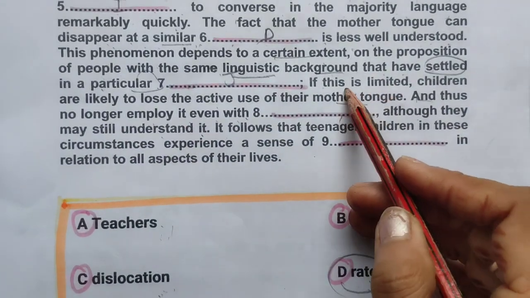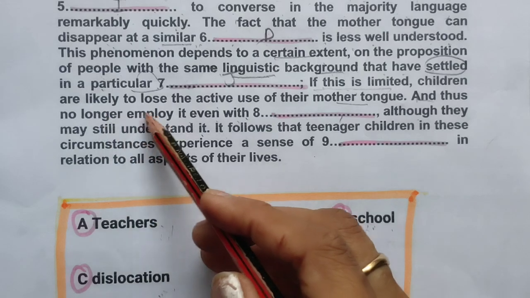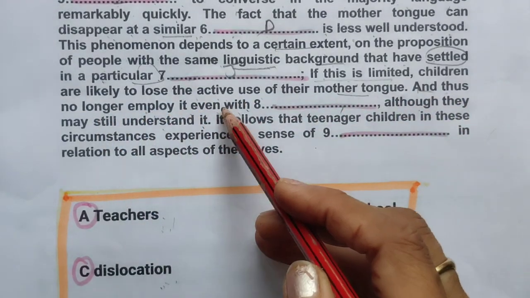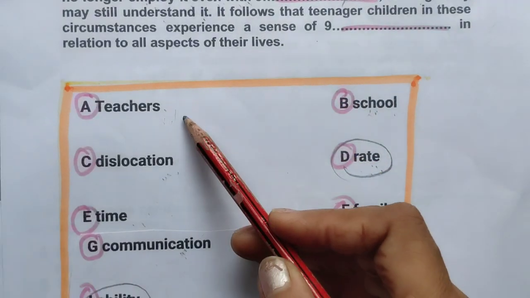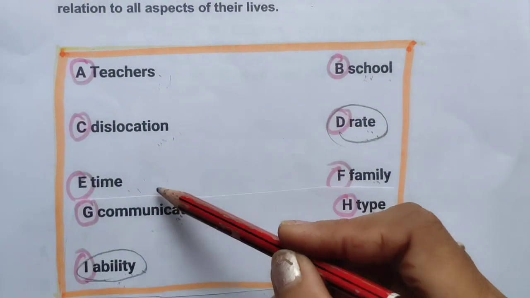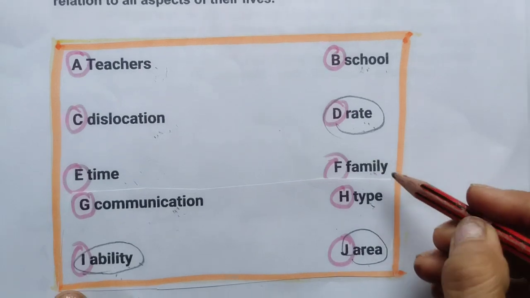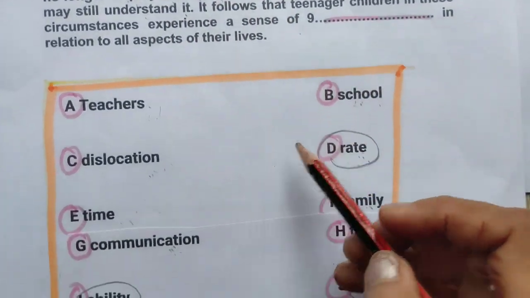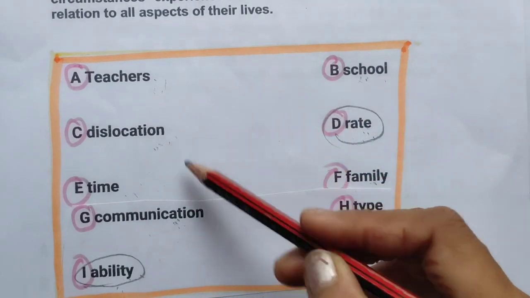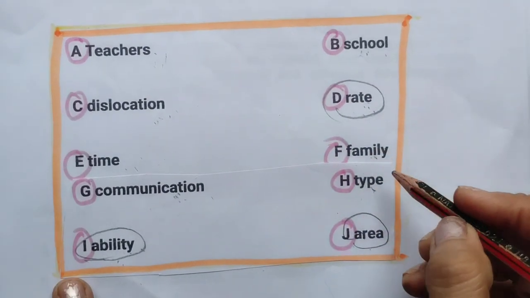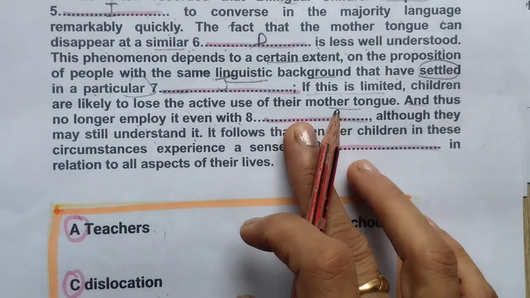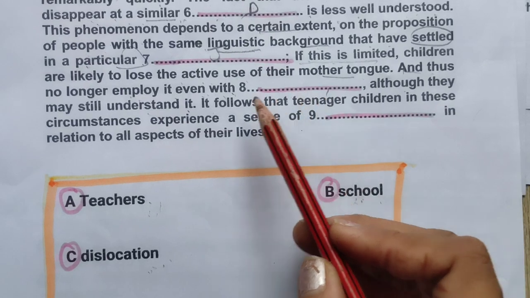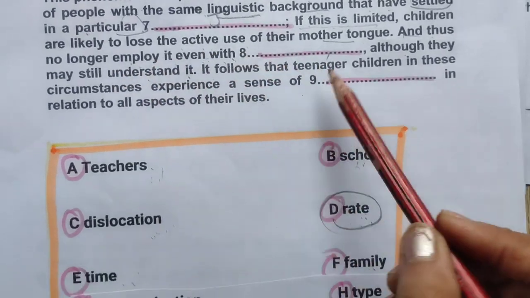Try to understand the meaning, then you can easily... teachers, dislocation, time, communication, school, rate, employ it with communication, no, or family. So now here I can't get the answer, I have to read it for that. Nothing is no longer employ it with.